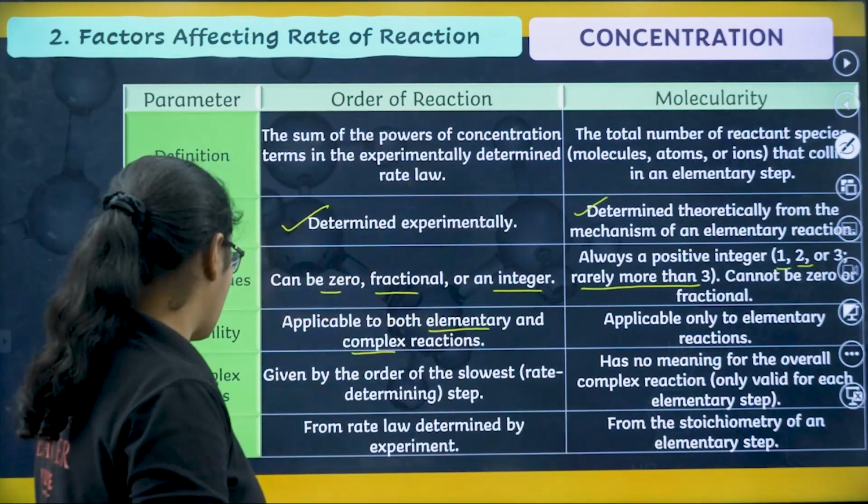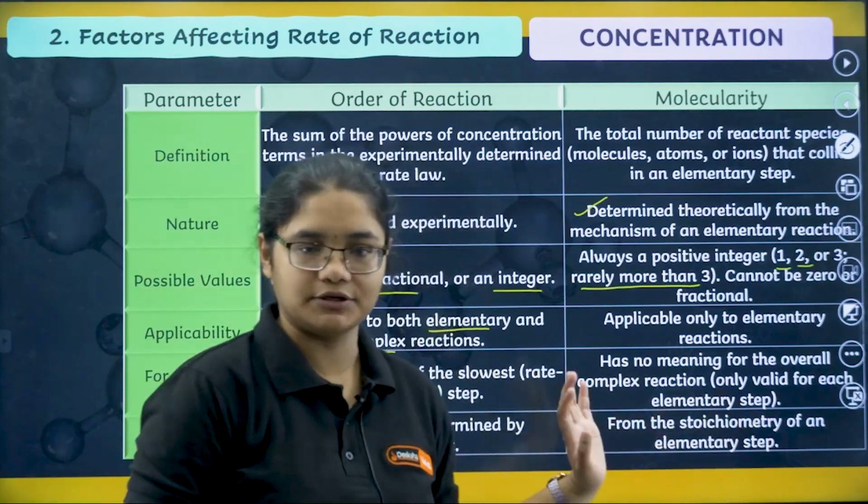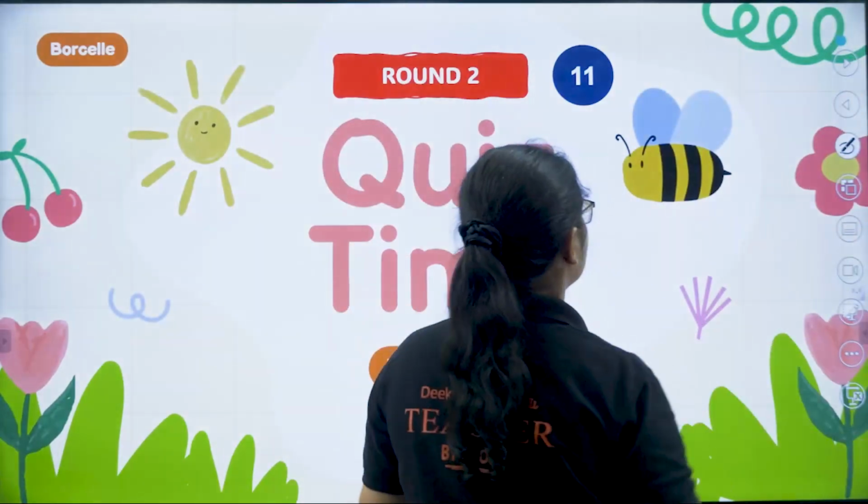Okay, then we have how it is obtained. Order is obtained from the rate law, molecularity is obtained from the balanced equation. So this was the difference, and now it's time to do some quiz.